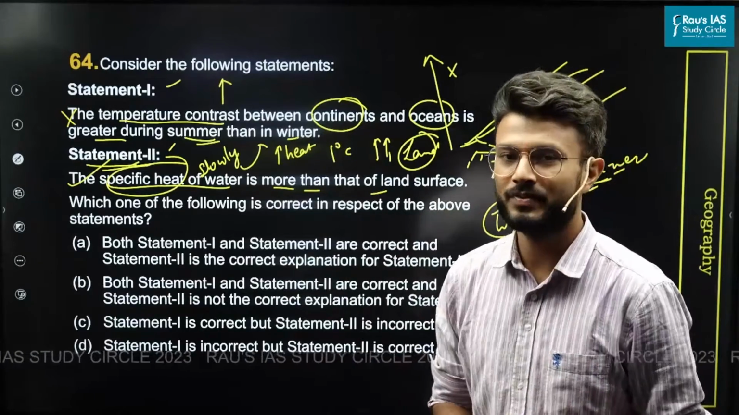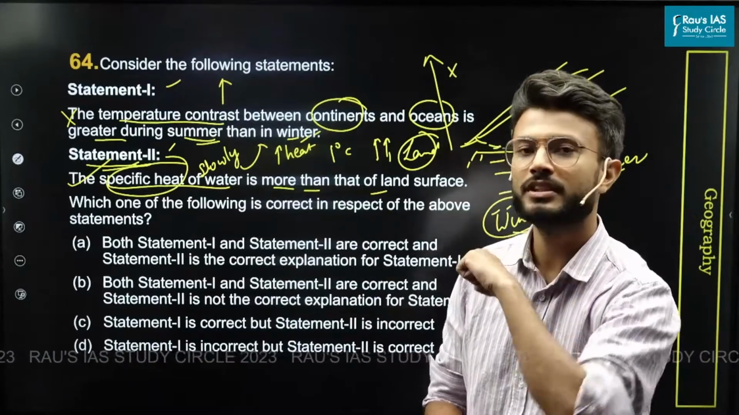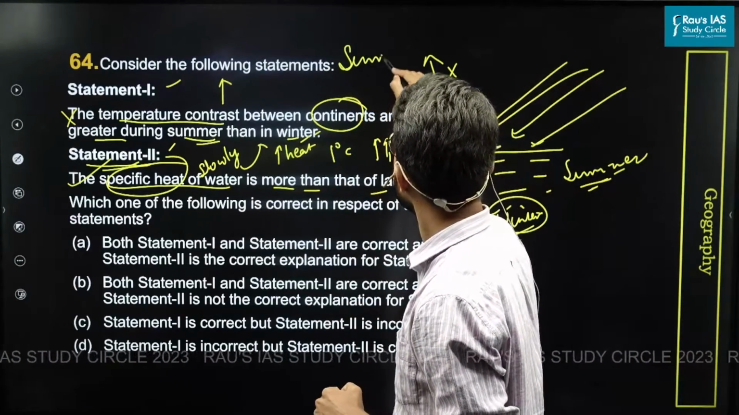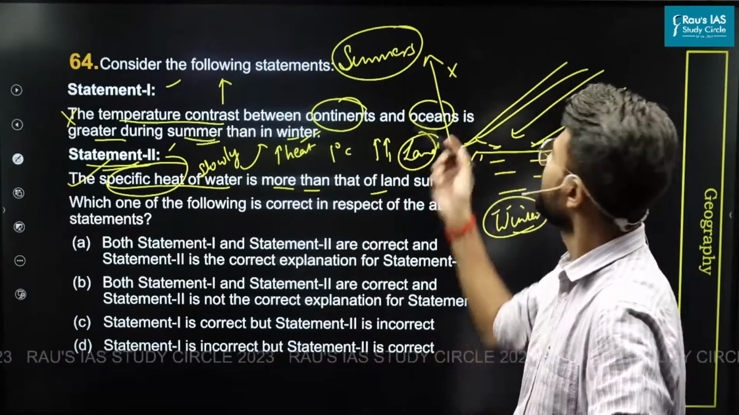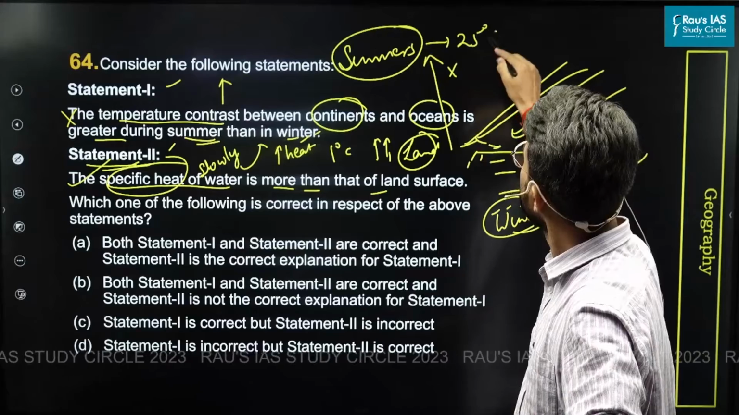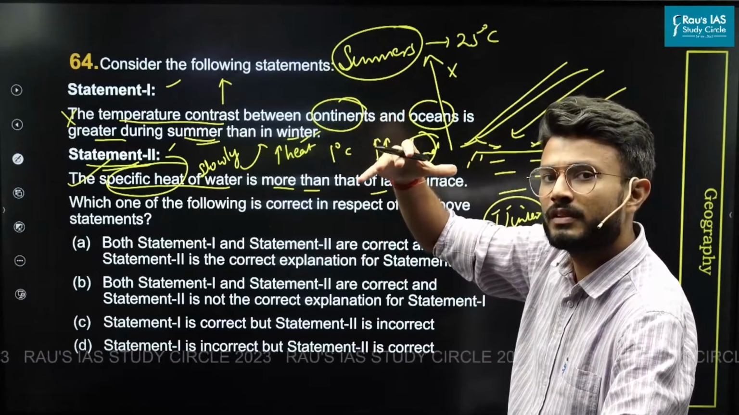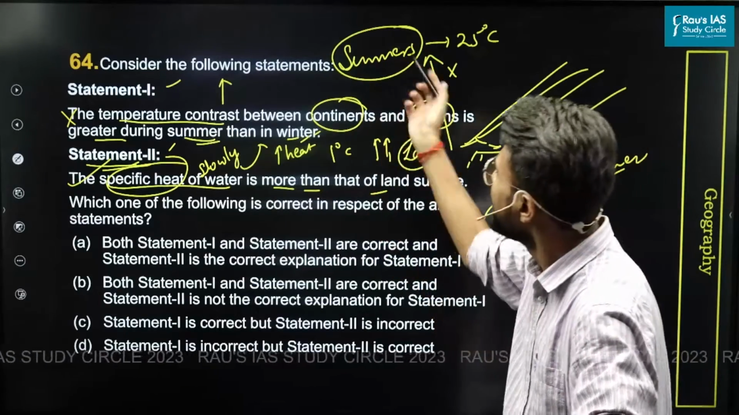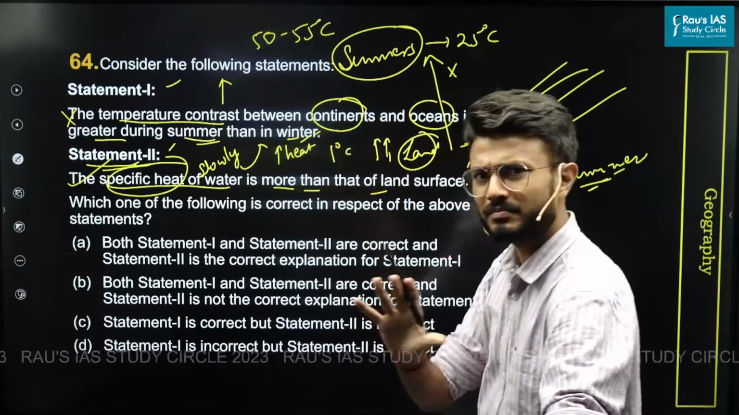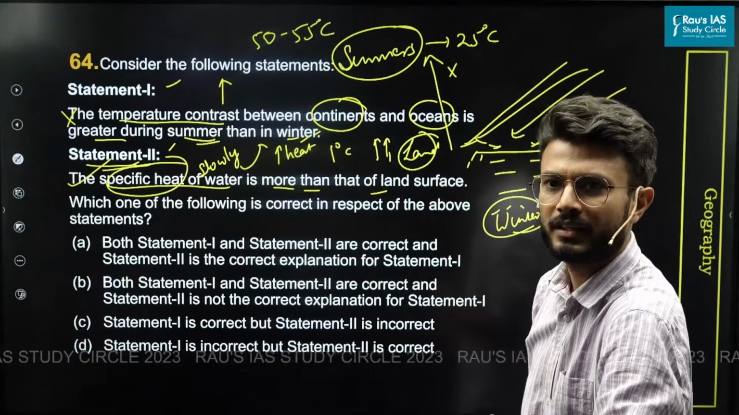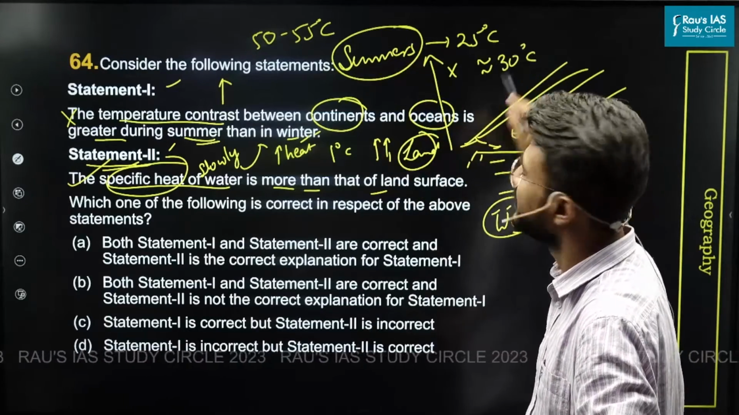Now comes the second way, that is, how could this question be solved from general observation. Now think yourself: during summers, what is the average temperature of oceans? It is somewhere around 25 degrees Celsius. Let us assume this figure. But what is the average temperature of, let's say, the hottest continents? It will be somewhere around 50 to 55 degrees Celsius. Just the average values, right? What is the difference between them? Approximately 30 degrees Celsius, right?